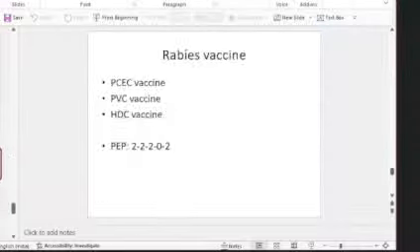Another important question is the rabies vaccine. I hope you all know that now we are doing the intradermal rabies vaccine. This is post-exposure prophylaxis, 0-3-7. There is no 14-day dose. We have a 28-day dose. So 2 sites on the deltoid region intradermally, 2-2-0-2. So there is no dose on the 14th day. That was for the intramuscular regimen. It's not there for your intradermal. There is no 14th day. So that also you have to remember.